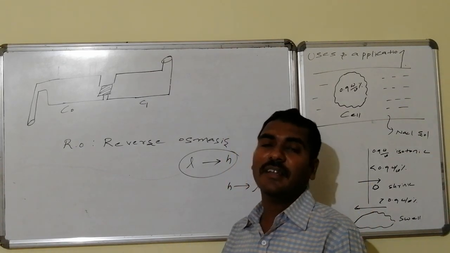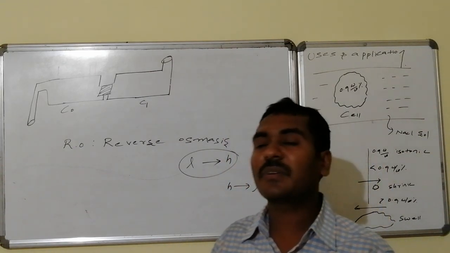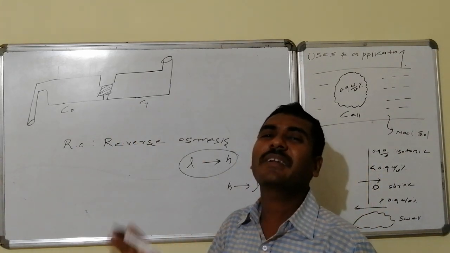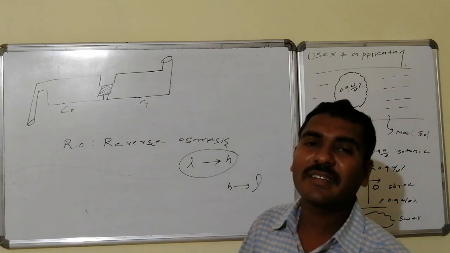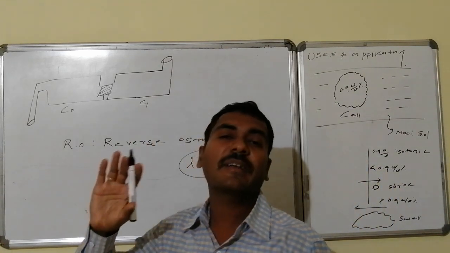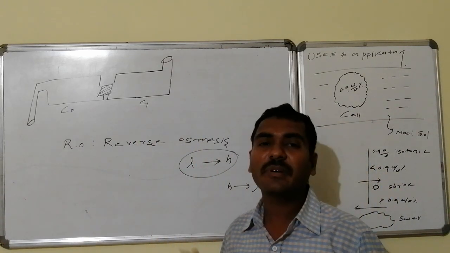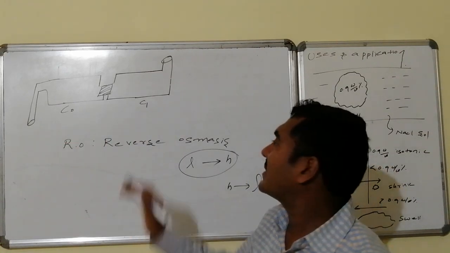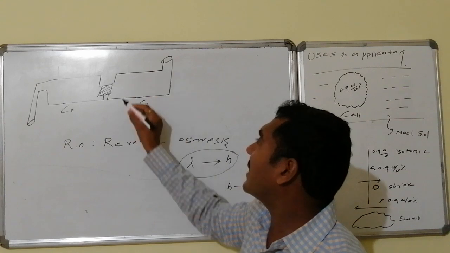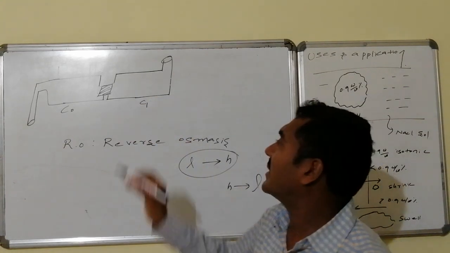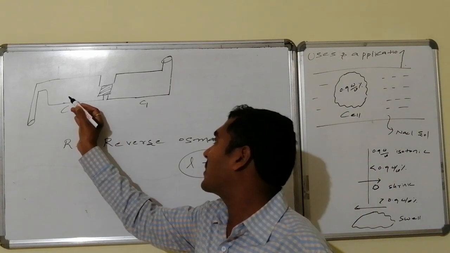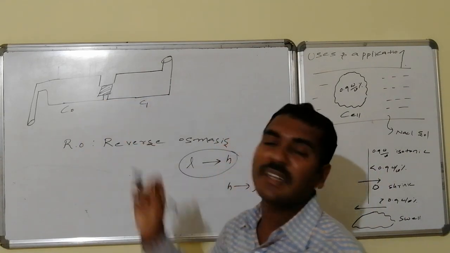That knowledge and technology is used in the purification of water. See, water of higher concentration contains minerals, salts and all other things, but we want to make it completely free from all varieties of minerals. This is higher concentration and this is lower concentration. The higher concentration water, which has minerals and impurities, is sent through the semi-permeable membrane. Generally, water wants to move from lower concentration in this direction.